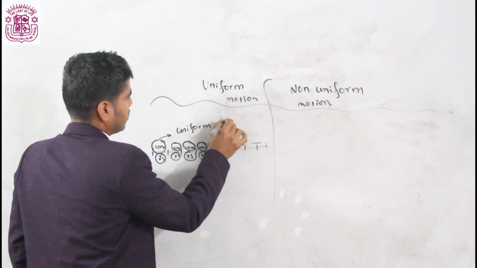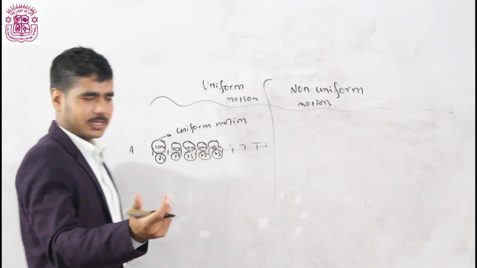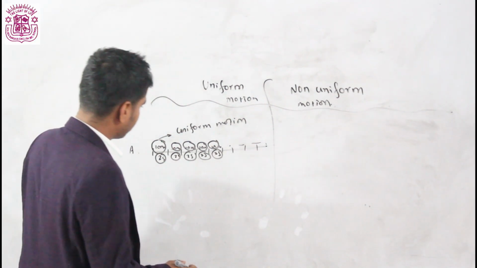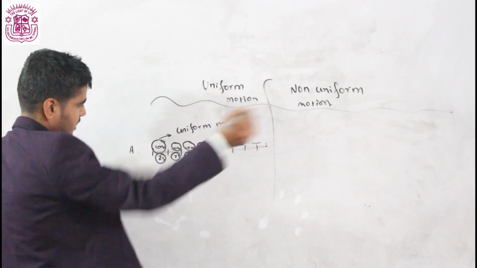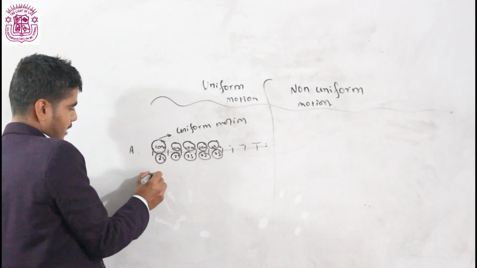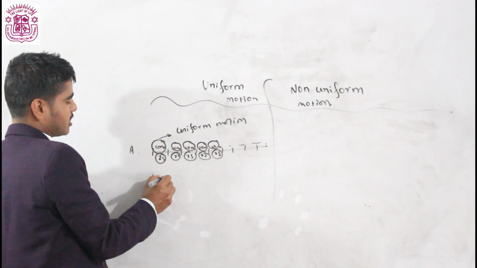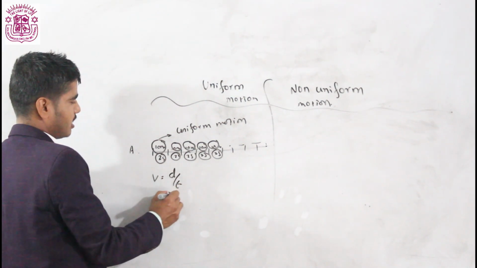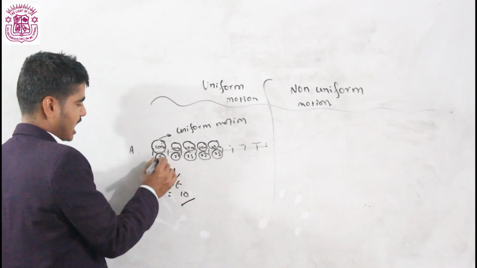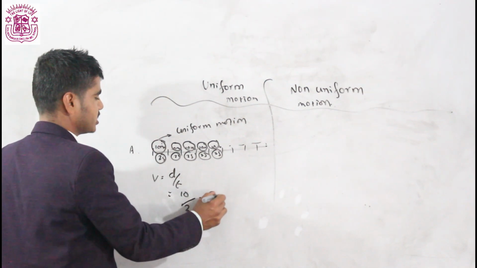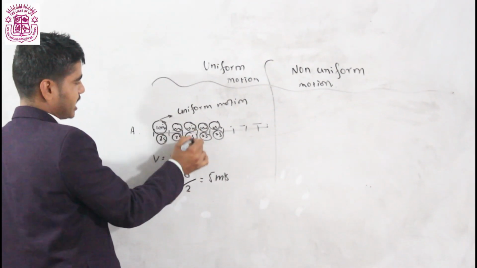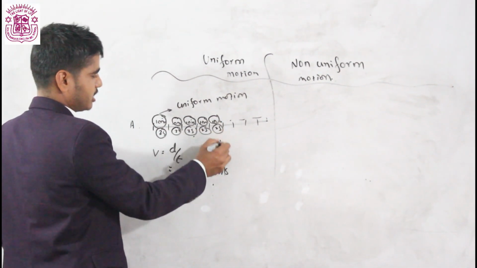Motion means either it may be speed or velocity. You know about it because you have already read this in class 6 and 7. If you are going to calculate speed or velocity, velocity means displacement per unit time, or speed is defined as the distance traveled by time. Distance is how much? 10. Time is how much? 2. What will you get the result? 5 meter per second. In this case also 5 meter per second. 10 by 2, 5.